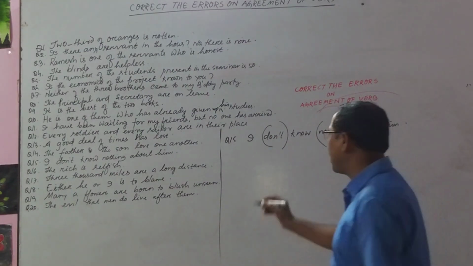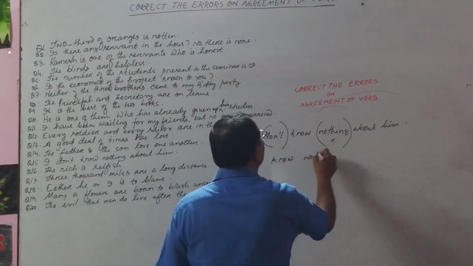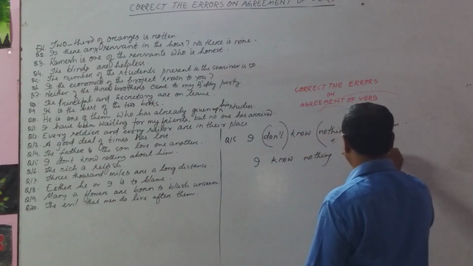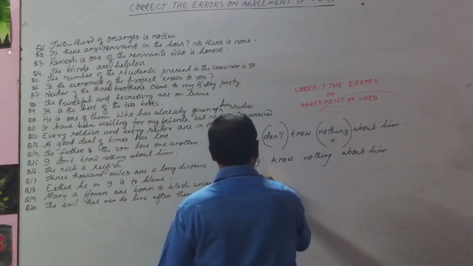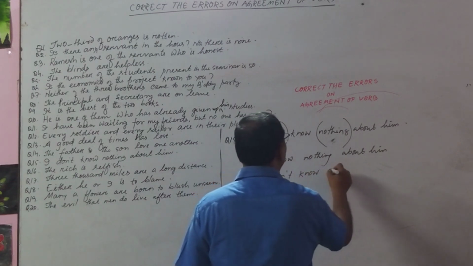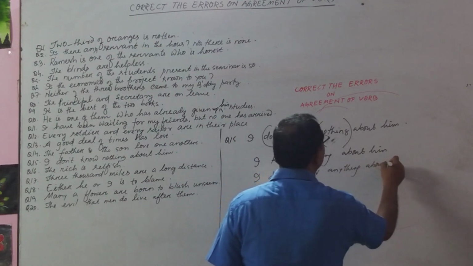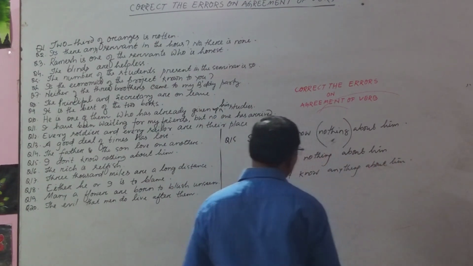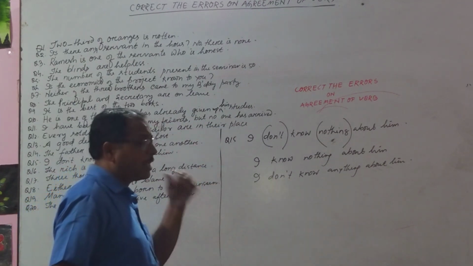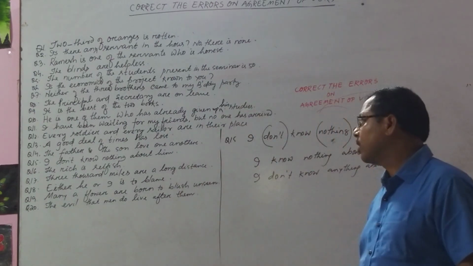It is also correct, one possibility. Or you can say, I don't know anything about it.